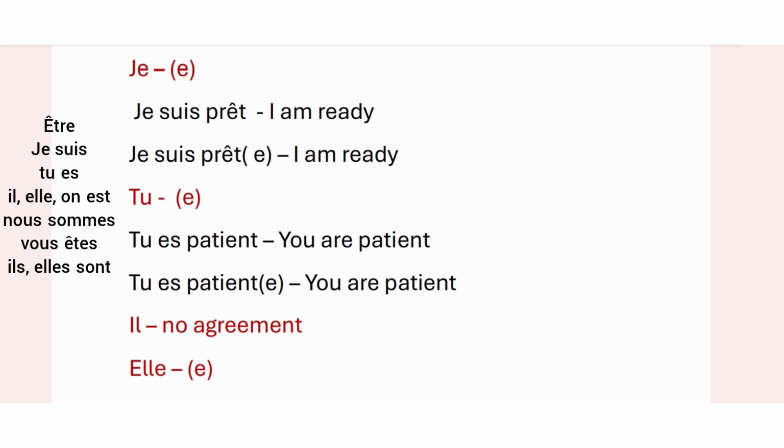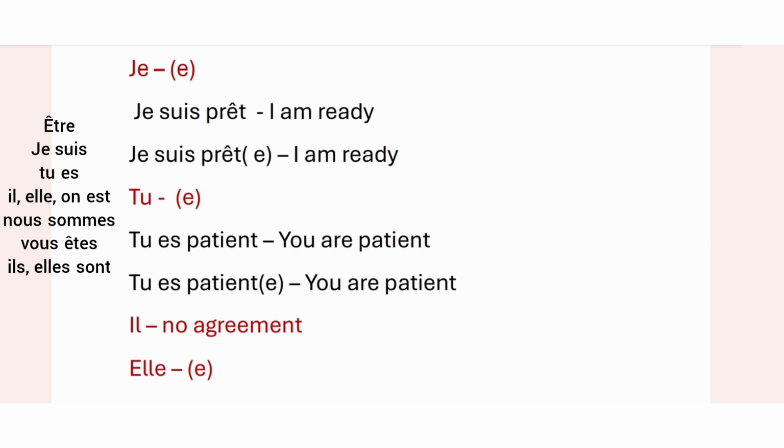All the subject pronouns. The first one is je, which means I. As you know, I is a singular subject pronoun, so it will never accord in number. It will only accord in gender. Je suis prêt.